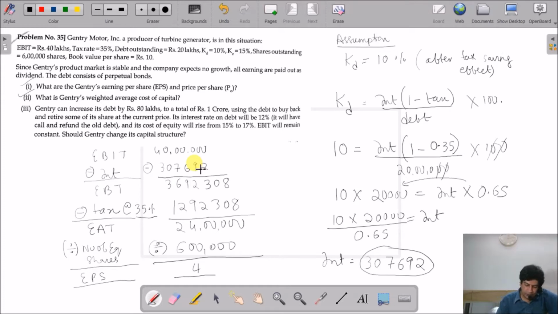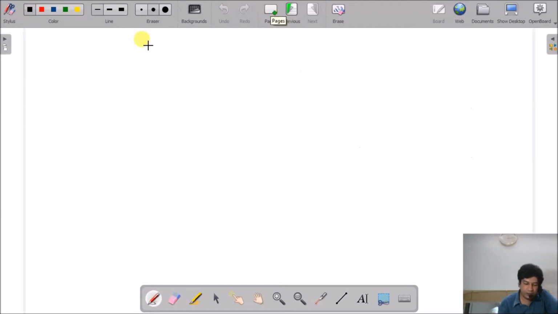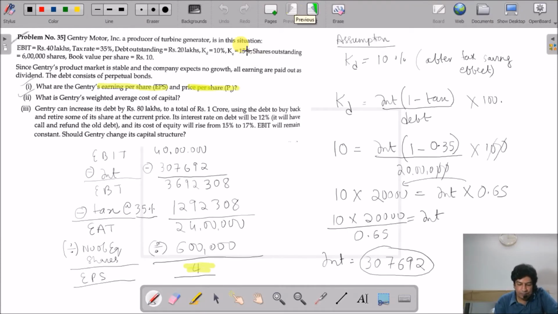So one thing which we have found out here is earning per share, which is 4 rupees. And now we have to find the price per share, that is the market price. So for that I'm taking a new page. So we need to find the market price per share, which is P0, and they have given the cost of equity which is 15%.